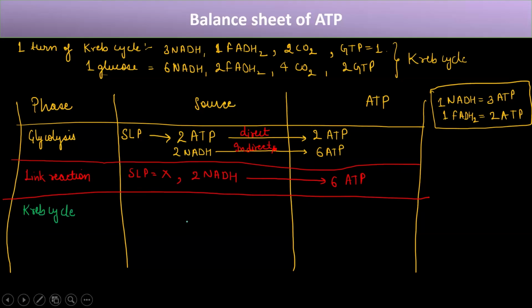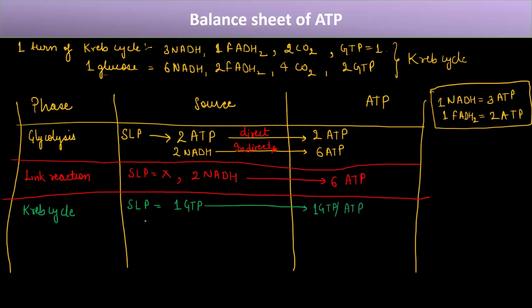Now in the Krebs cycle, we know the substrate level phosphorylation produces 1 GTP, right? So 1 GTP will go here. You can write either GTP or ATP. Okay, we have 1.